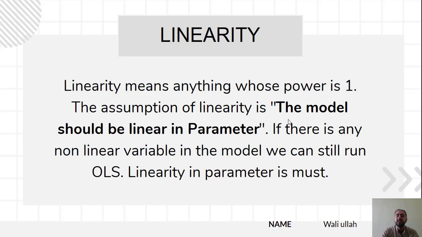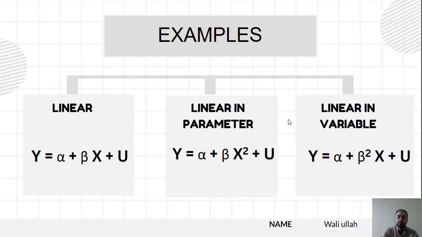So what is linearity? Linearity means anything whose power is 1. The assumption of linearity here is that the model should be linear in parameter. If there is any non-linearity in variable in the model, we can still run OLS, but linearity in parameter is a must. So we have given some example equations. In the first one, we can see that the power of all the variables and parameters is 1, so we can say that this is a linear model.